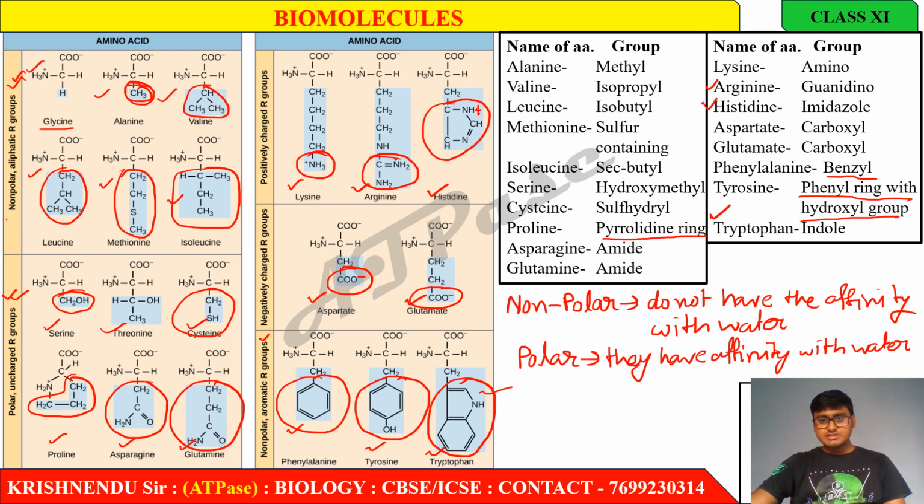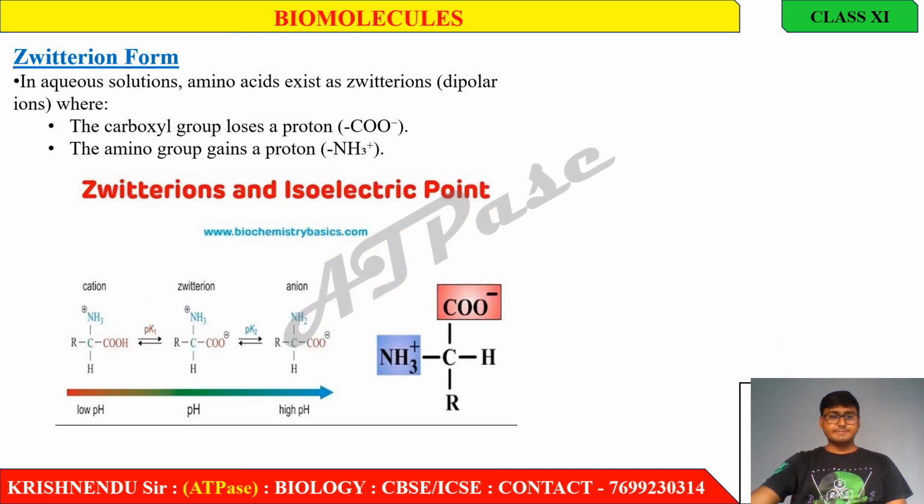Among these, tryptophan, arginine, histidine, lysine, aspartate, glutamine, asparagine, proline, cysteine, serine, alanine are very important. Clear? I hope this slide is clear to everyone. If it is not clear, then replay the video again. It will be very clear to you. Next, move to the next slide.